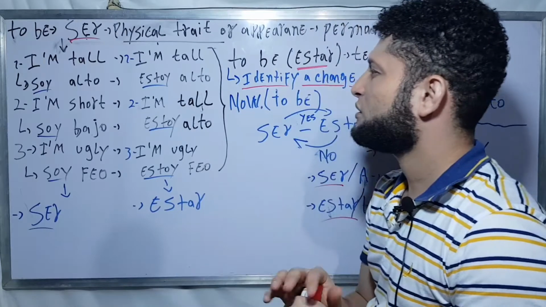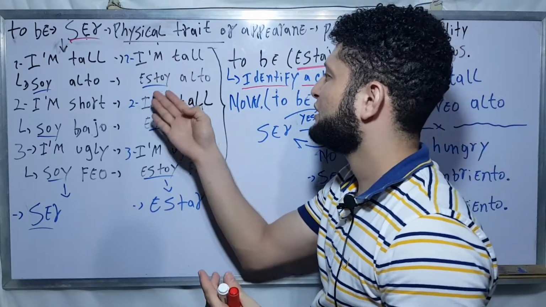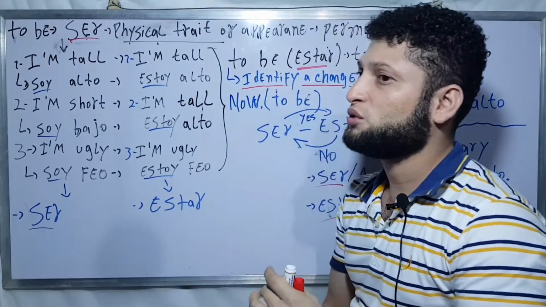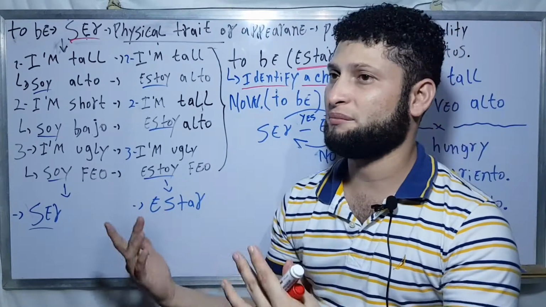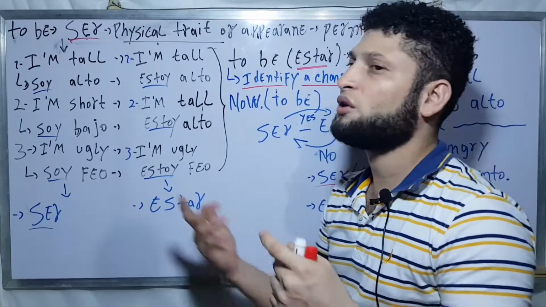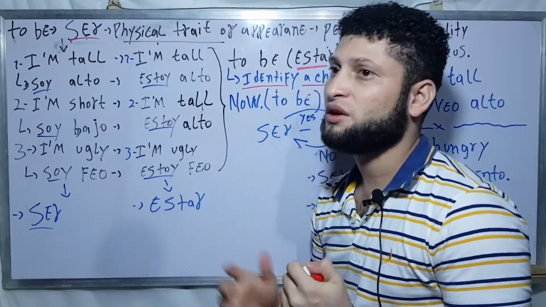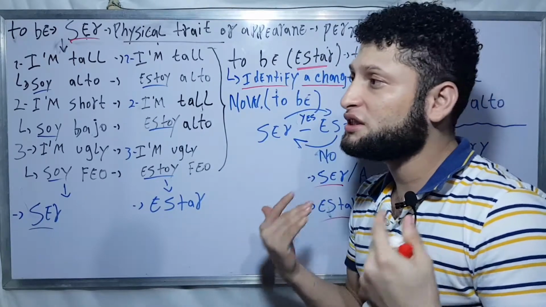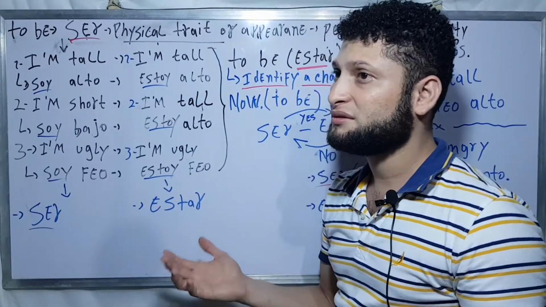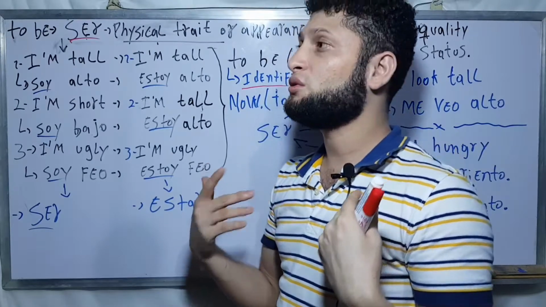So how is that possible? I'm tall, estoy alto. For me to look tall I need to do something because it's not part of my nature. I'm not tall, in fact I'm short, but I look tall. And why? As I said, I needed to do something in order to look tall, and guess what? I'm wearing heels. I'm wearing heels in order to look tall.